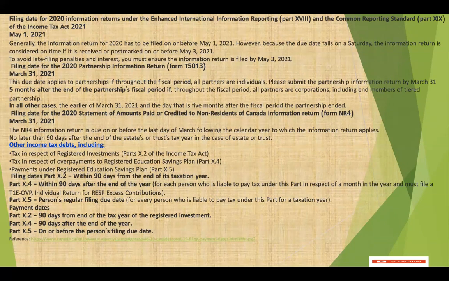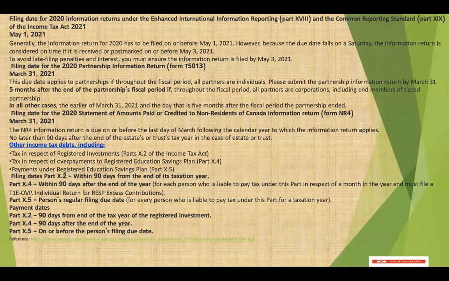Filing for the 2020 Partnership Information Return, Form T5013, is due March 31st, 2021. That is the deadline for filing the Partnership Information Return. This due date applies to partnerships throughout the fiscal period, and to all partners involved in the partnership.